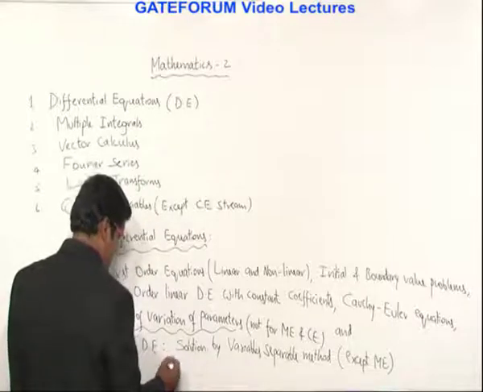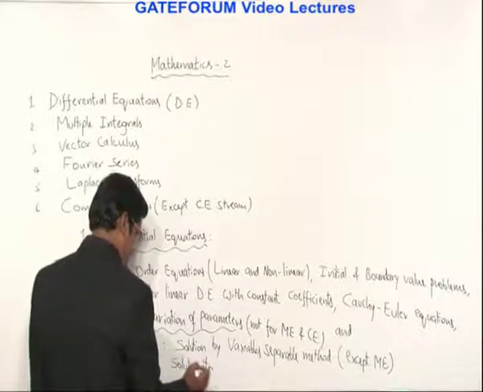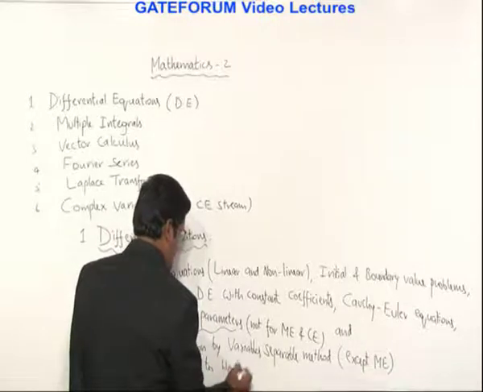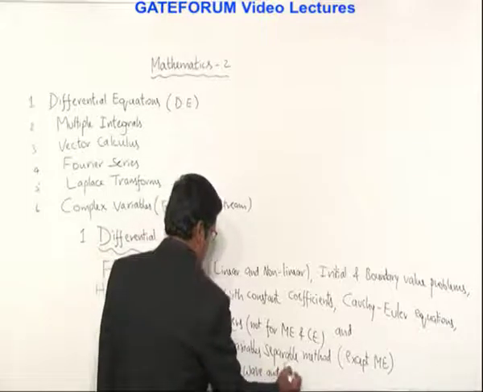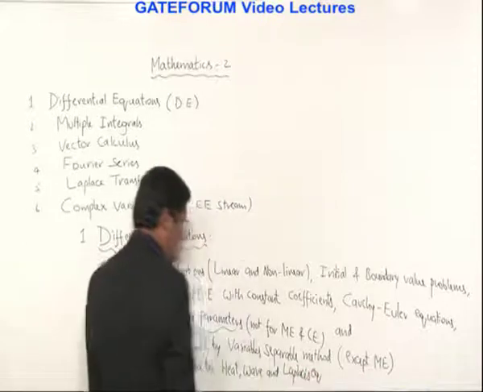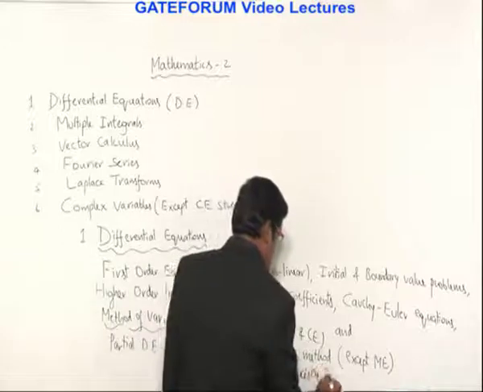Now here, solution to heat, wave and Laplace's equation: 2D heat equation, wave equation 1D, and this is